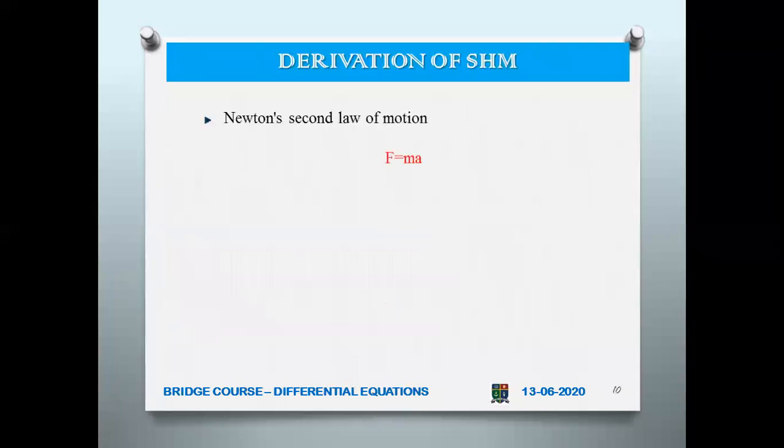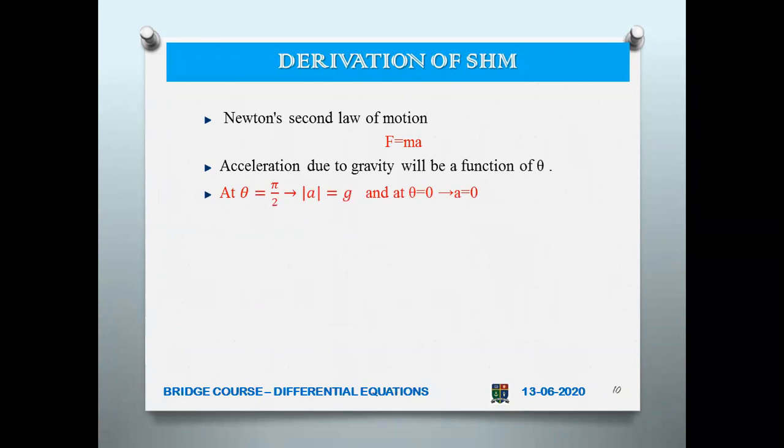Now, how do you derive simple harmonic motion? We take it from Newton's second law of motion. We know that F is equal to m into a, that is mass into acceleration. This acceleration due to gravity will be a function of theta. When we resolve along the x and y axes, we get theta. When theta is 90 degrees, acceleration is equal to g, and theta equal to 0 means a equal to 0.